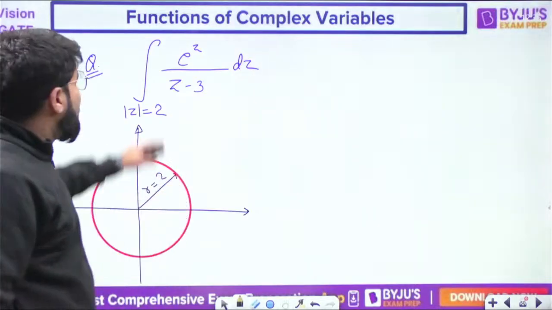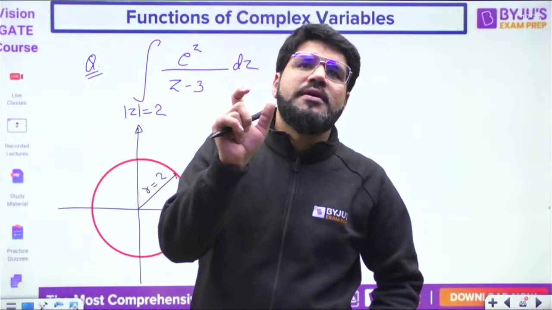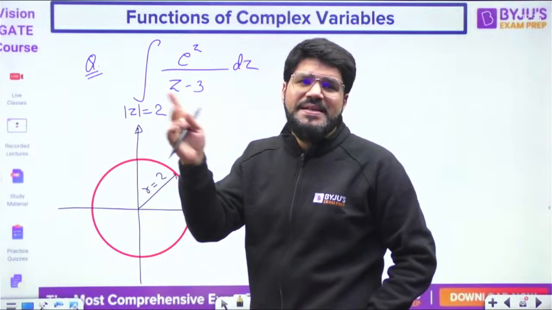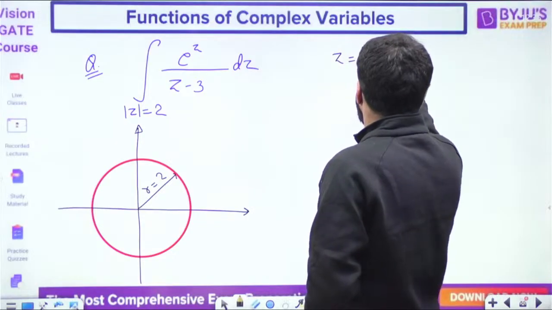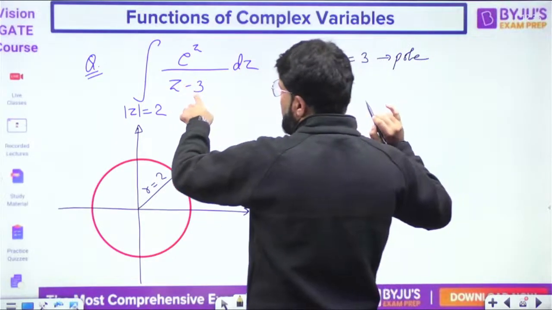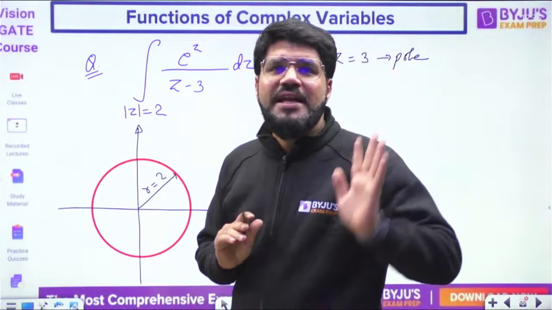Okay. Now the function is e power z upon z minus 3. What about z equal to 3? Z equal to 3 is basically a pole, because when you put z equal to 3, you get 1 upon 0 form, and 1 upon 0 is infinity, undefined.